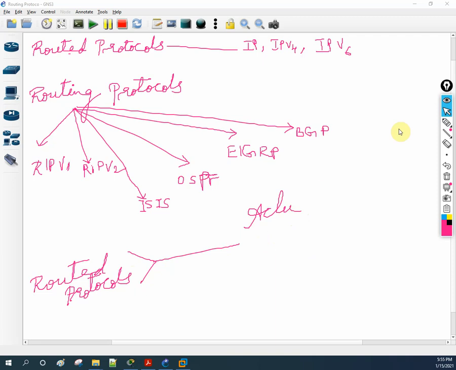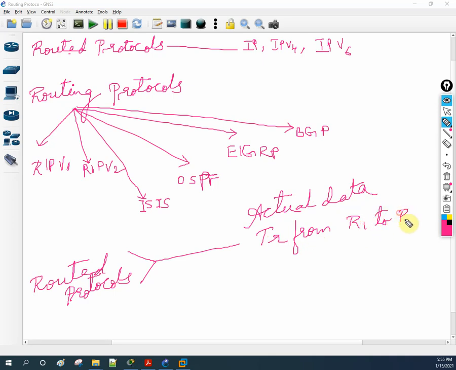Let me write here also so you can have the idea: actual data transferred from one router to another router, one router R1 to R2 or something.